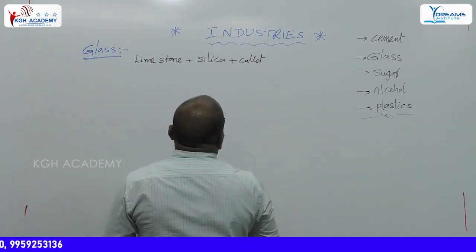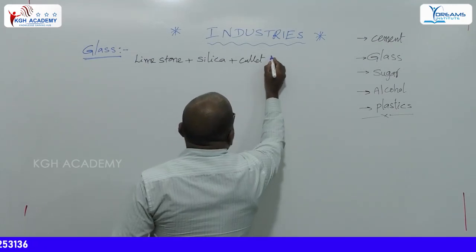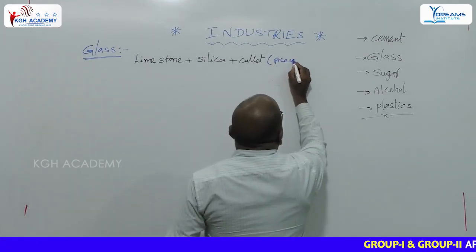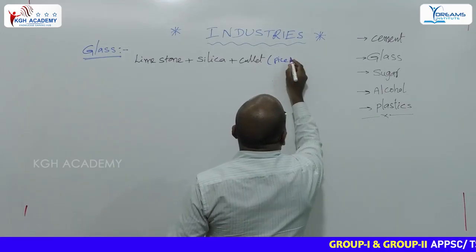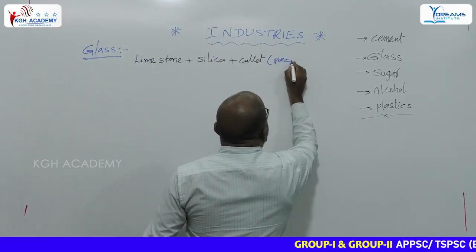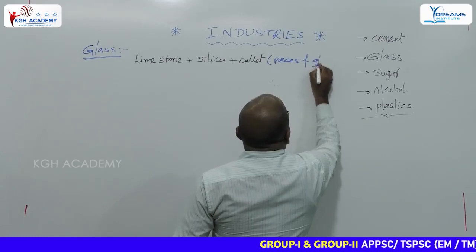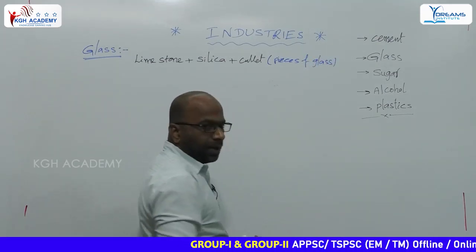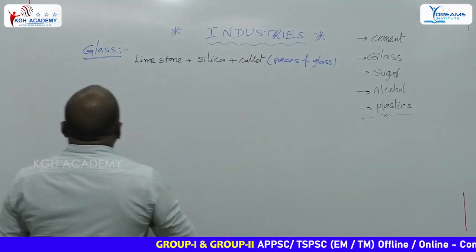Cullet is the pieces of glass. Pieces of glass are called cullet.